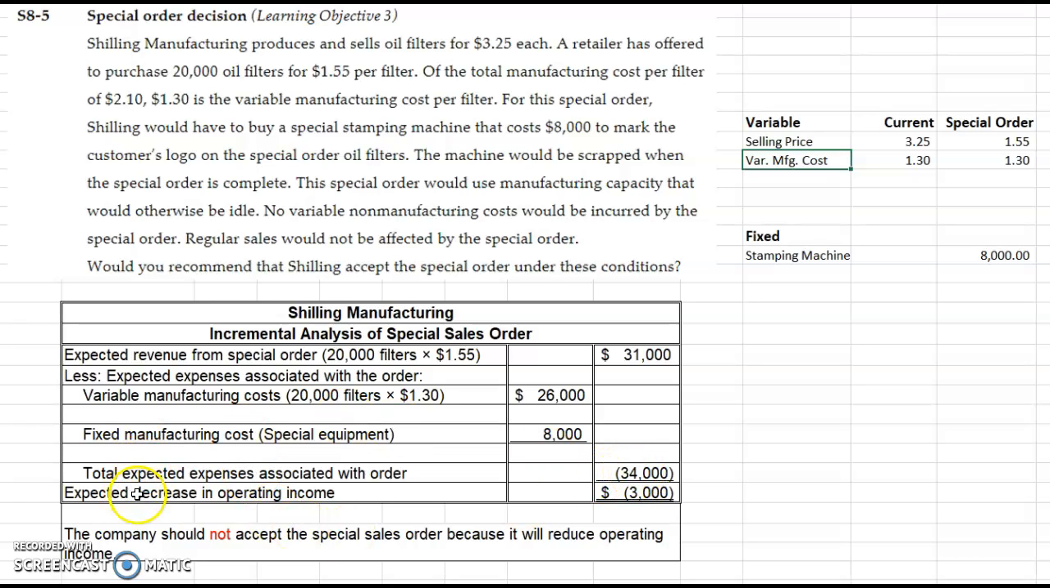We've got an expected decrease in operating income of $3,000 with this special order. Therefore, the company should not accept it because it will reduce operating income. Okay.